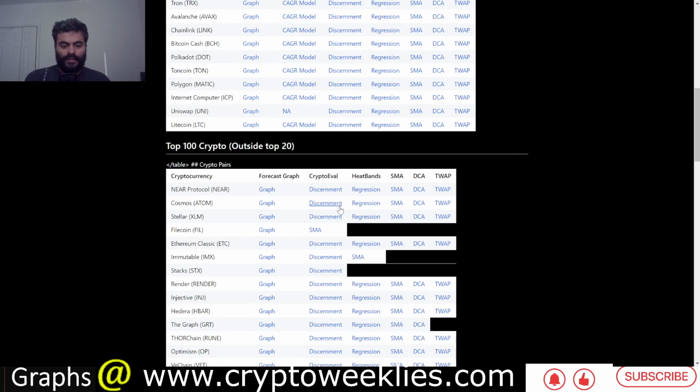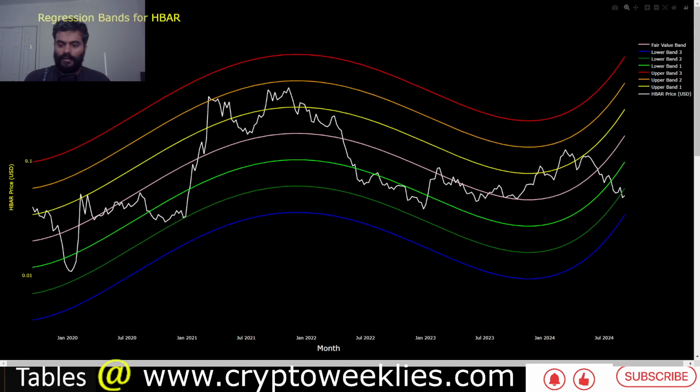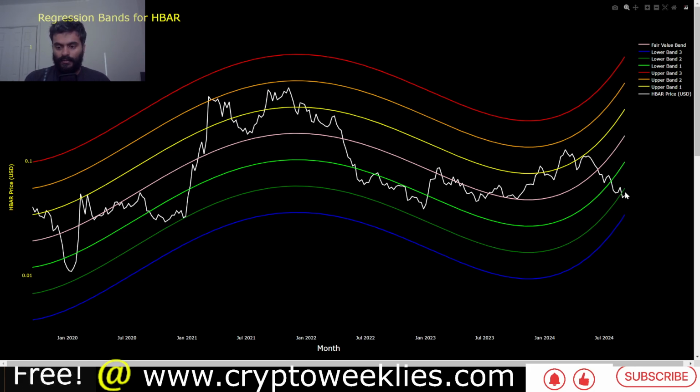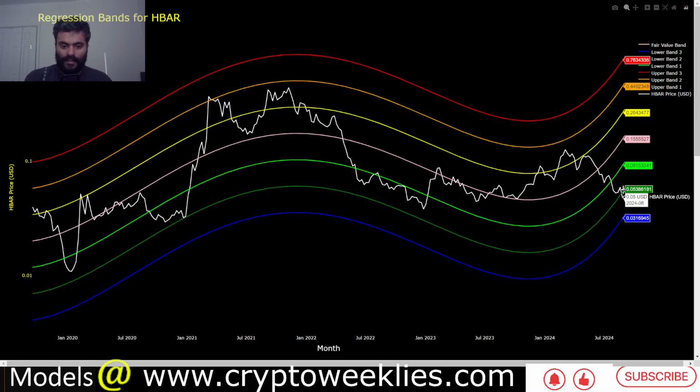In terms of where HBAR is on its regression based valuation, you can see the fair value for HBAR at this point per our polynomial regression model is at around 16.9 cents. This means HBAR is undervalued. Price action is lower than the 2 standard deviation residual. That valuation is at around 5.38 cents. The price is at 5 cents, so lower than the 2 standard deviation bottom.